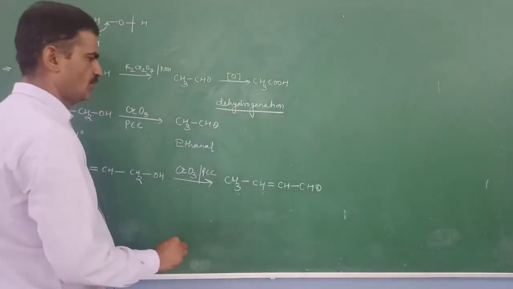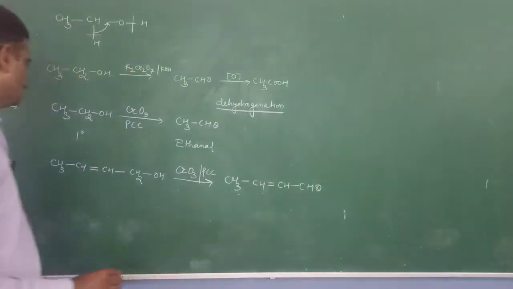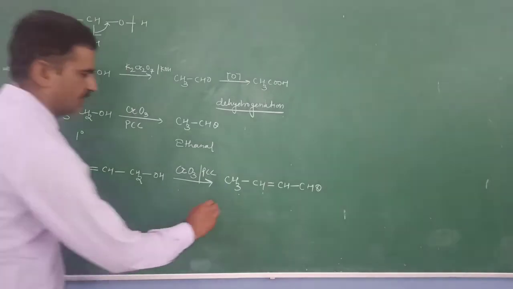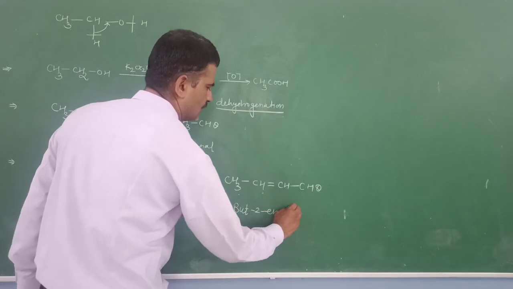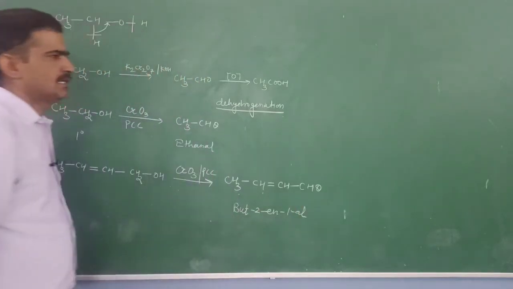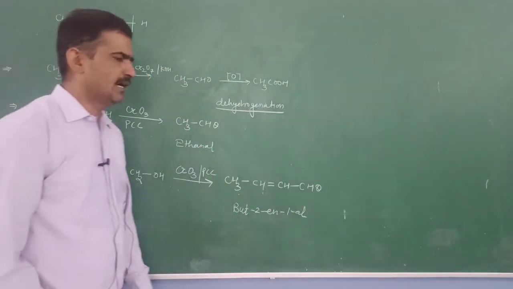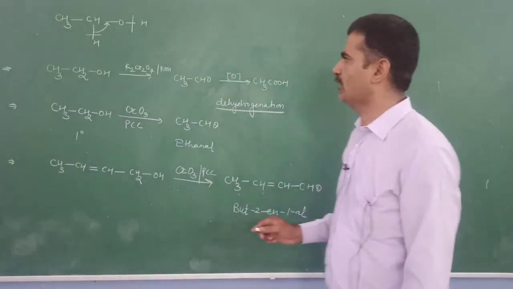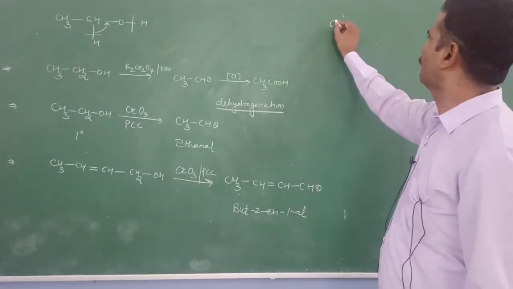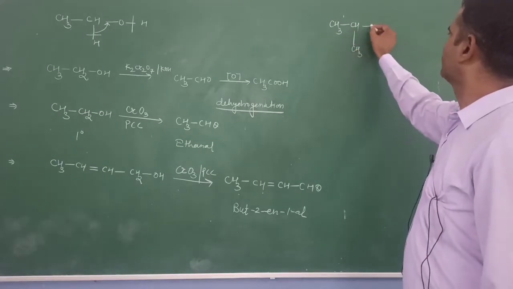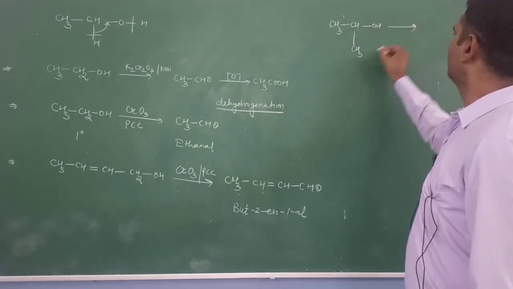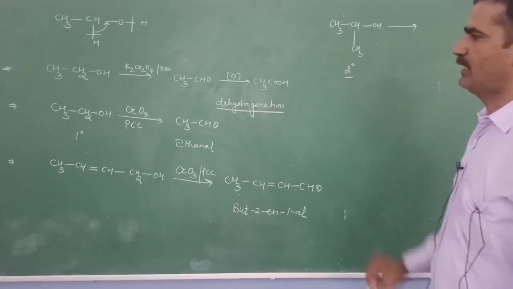This compound is formed. This is but-2-en-1-al, and it is also known as crotonaldehyde. If we take a secondary alcohol rather than a primary alcohol, just like this, I take a secondary alcohol. This alcohol is a secondary alcohol.